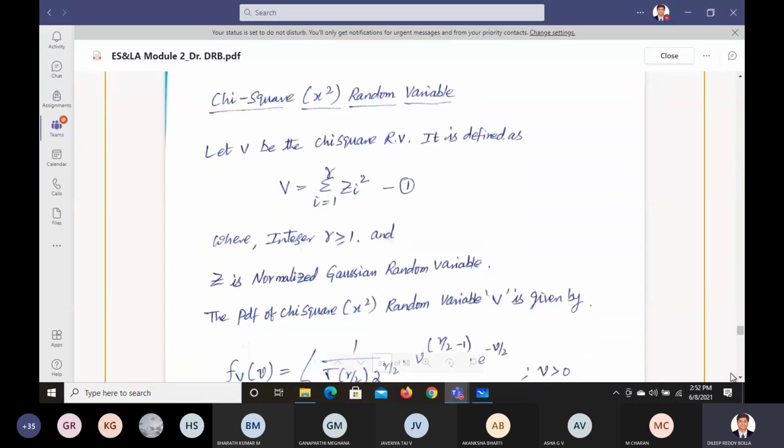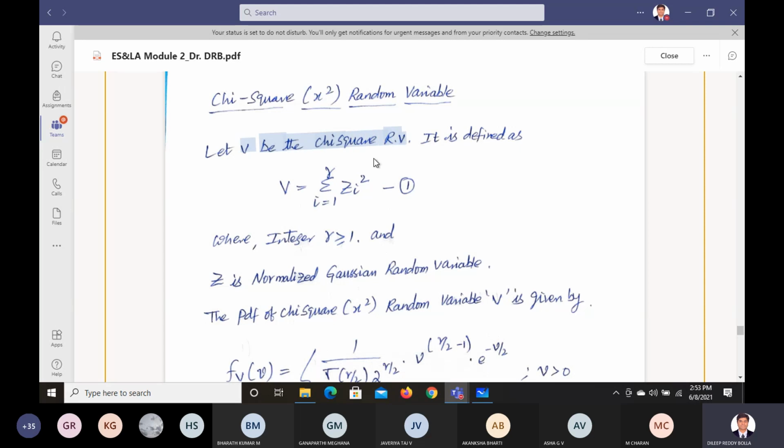It's called the applications part we are trying to see. We are trying to see the chi-square test. Chi-square random variable is one of the important applications, one of the important perspectives we have to find the solutions for the random variables. How to find this V? We have been given something called V. This V is the chi-square random variable.